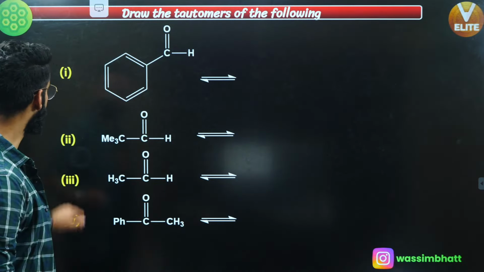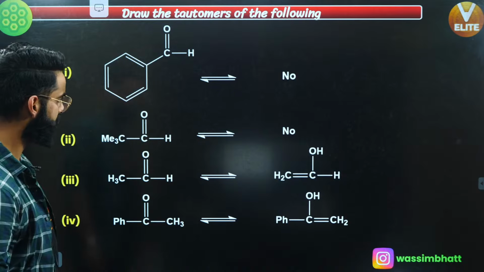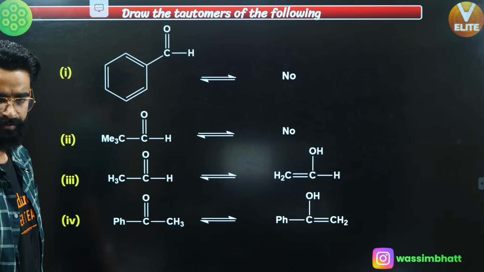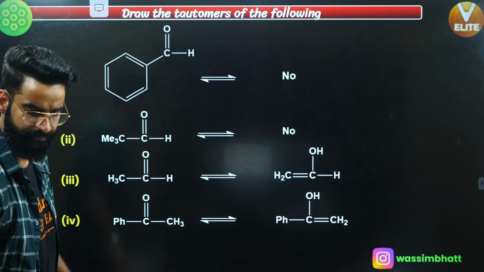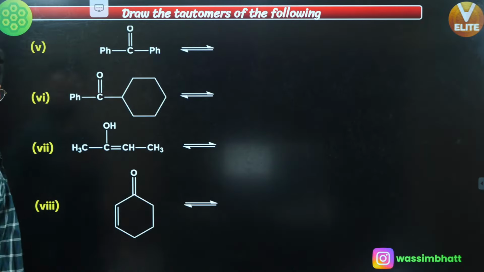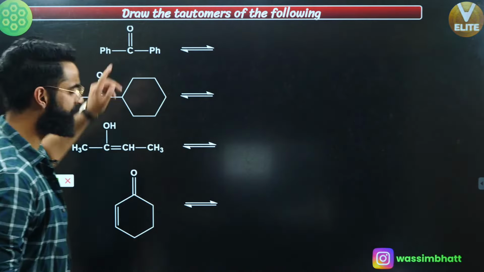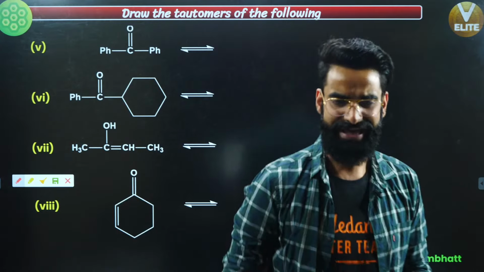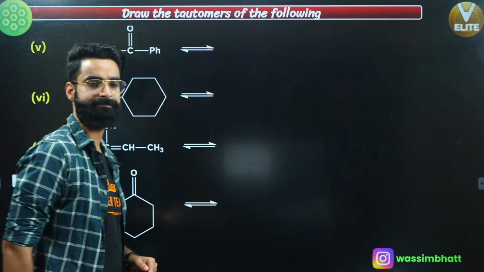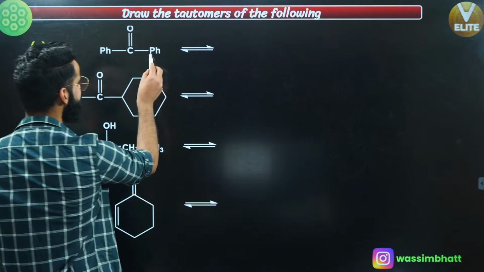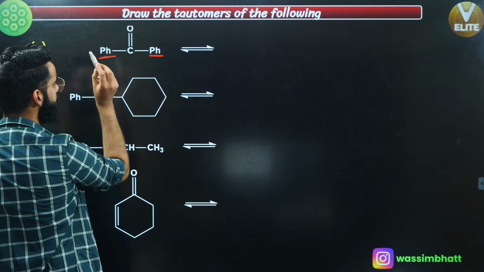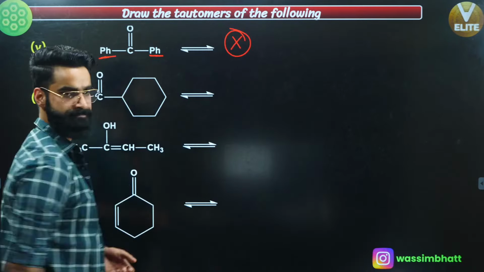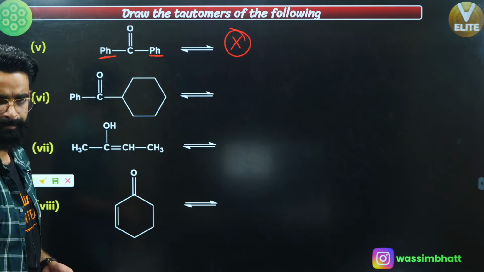Let's move on. Let's talk about a few more examples so that you can understand them properly. These are the products which we have formed till now. Exactly guys, perfectly done. Right, let's take a few more examples. Can you let me know in the first one, is tautomerism possible? Can you let me know fast in the chat box? No way. Why? Because this carbon is sp2, this carbon is sp2. No alpha hydrogen at all. If there is no alpha hydrogen, tautomerism is not possible. As simple as that.